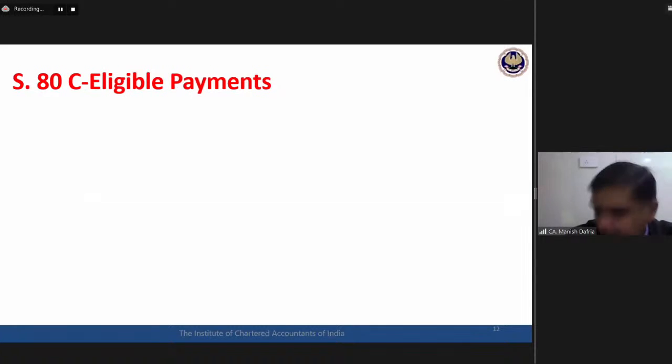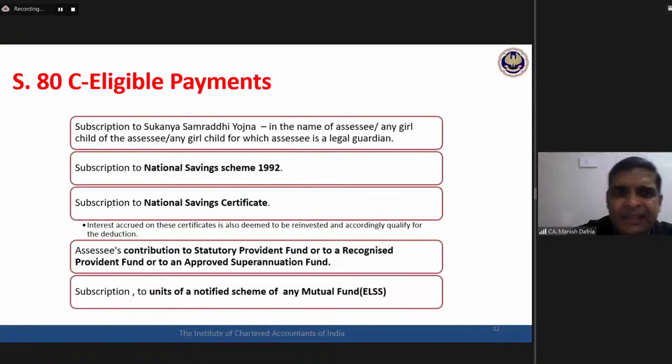Fine. Now move forward. Remaining part of that section 80C, where nothing much is to be discussed from my side. Majority of it you all are already clear. These are certain other payments which are covered under section 80C. Subscription to Sukanya Samriddhi Yojana in the name of assessee or any girl child of the assessee or any girl child for which assessee is a legal guardian. The Sukanya Samriddhi Yojana account has been got opened.